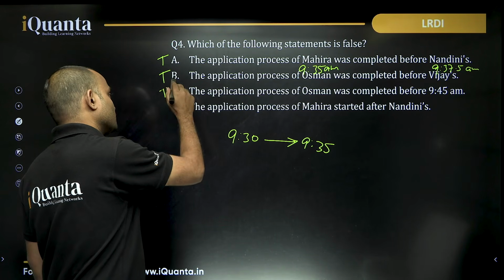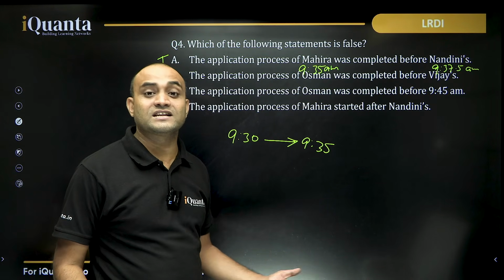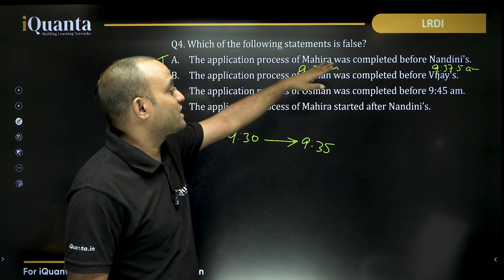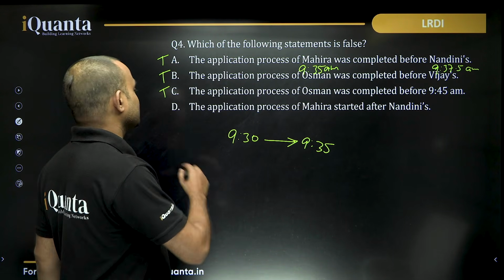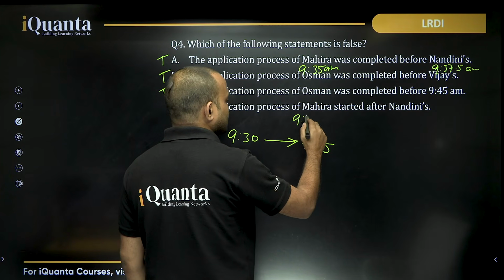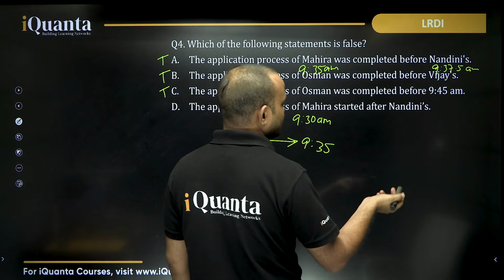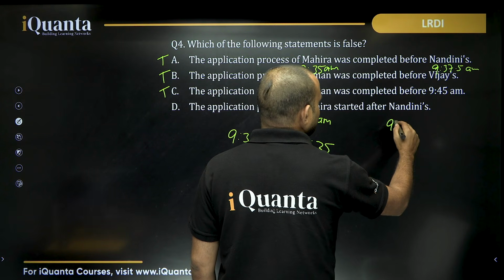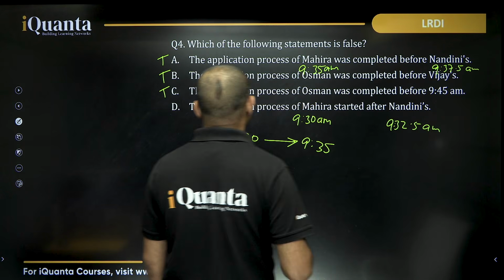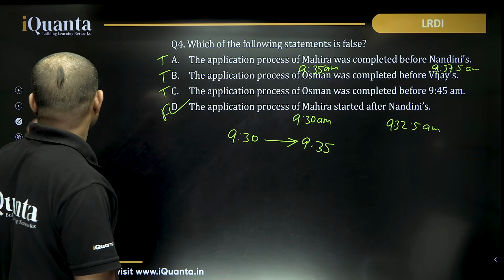The application process of Osman was completed before 9:45. That is also true. So the application process of Mahira started after Nandini. That is not possible because it was processed before 9:45, right? So that is not possible. The application process of Mahira started at 9:30 am, while for Nandini, it started at 9:32.5 am. So this is false and option D is our answer.